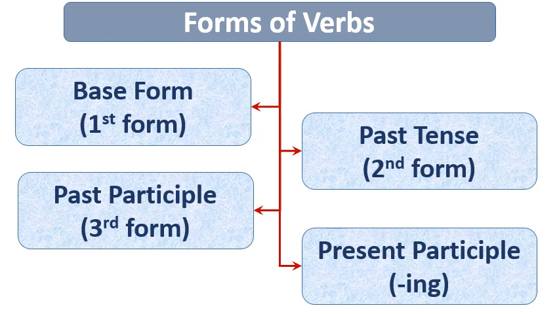This form of the verb is used in all the continuous tenses, whether it is present, past or future. We add ing at the end of the verb. Basically, there are 6 forms of the verbs, but in your book, only 4 basic forms of the verbs are given.